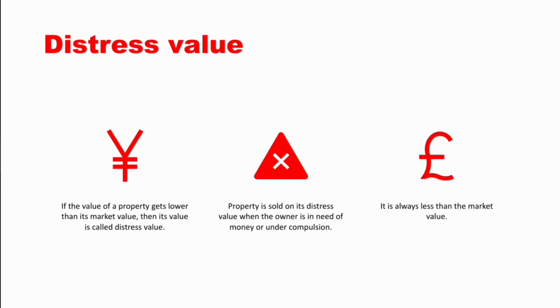Distress value. If the value of a property gets lower than its market value, then its value is called distress value. Property is sold on its distress value when the owner is in need of money or under compulsion. It is always less than the market value.